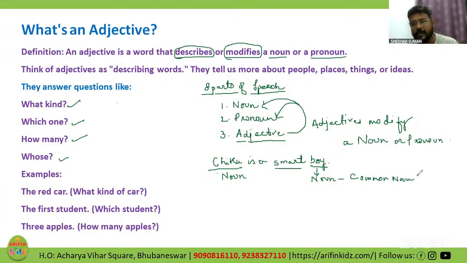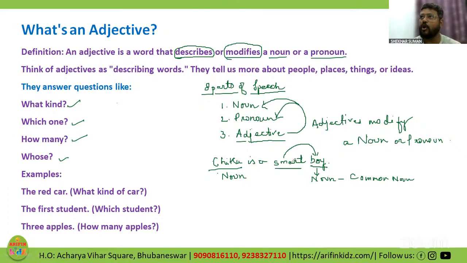Could be any noun. Common noun. Fine. Now, there is a word smart over here, which is describing the boy. And who is this boy? This boy is none other than Chiku. So this smart is giving me extra detail about the boy, that he is smart. Now, if I had removed smart, and my sentence had been Chiku is a boy, what kind of boy?